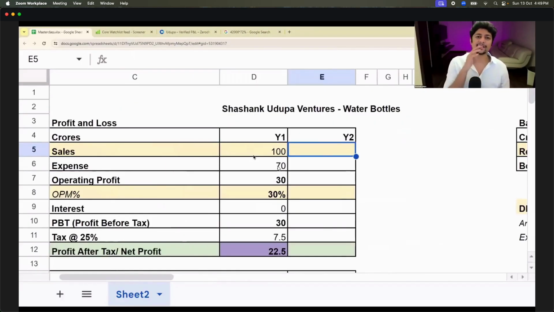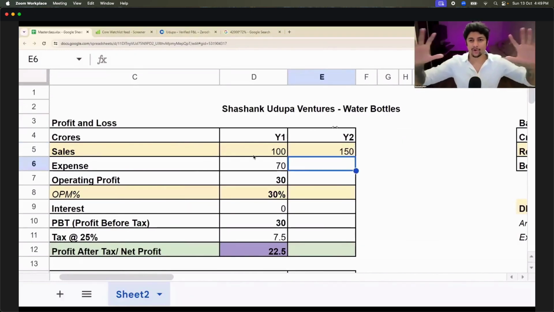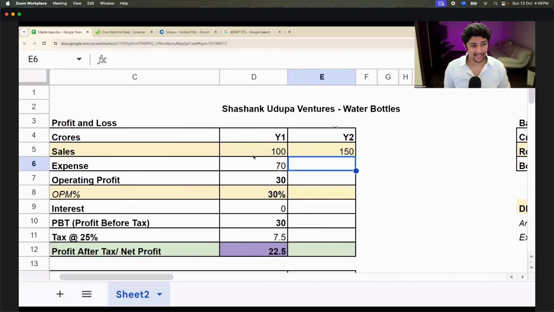Now, let's come to year 2. In year 2, I have 150 crores of sales. Is it good or bad? In year 2, I have grown my sales by 50%. Is it good or bad, guys? Yeah, all the smart people now have become smarter. They're saying, boss, first tell us what the expense is. Good catch. Very good catch.